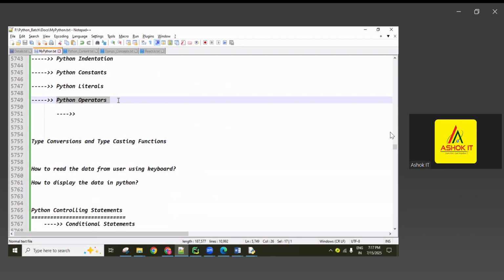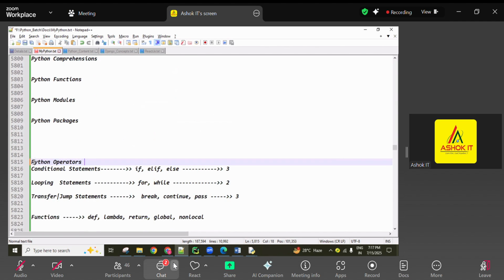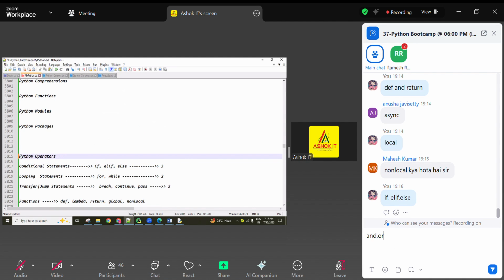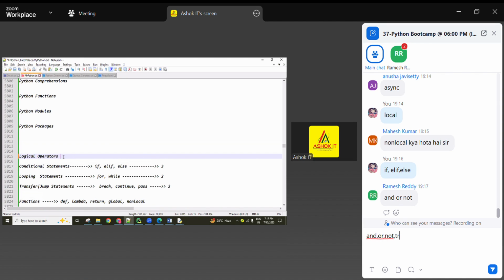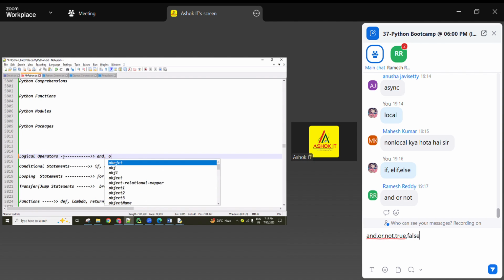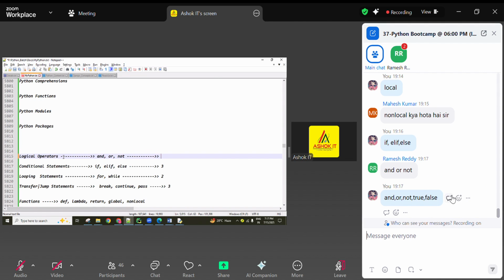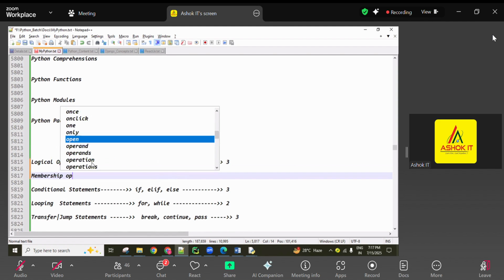And in operators, are there any keywords? In operators we used keywords, guys: and, or, not. There are a lot of types of operators. For example, logical operators: and, or, not. So 3 keywords we used here. And next, membership operators.